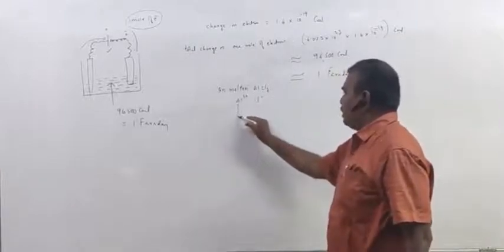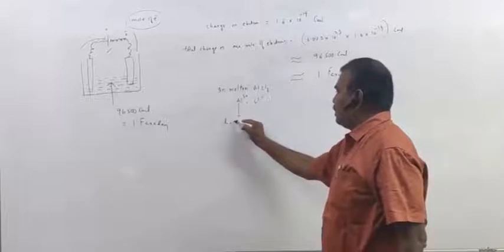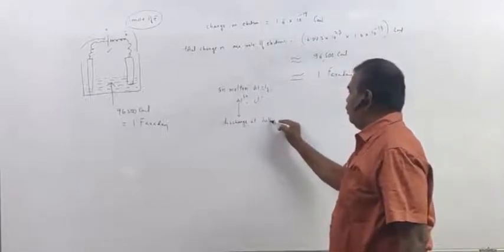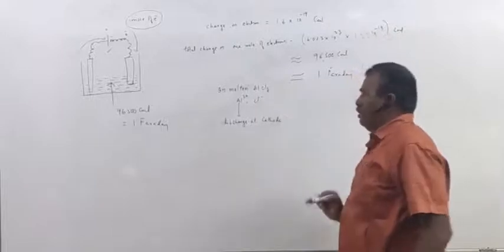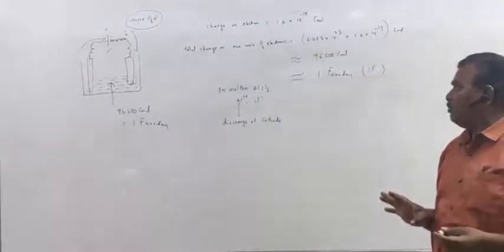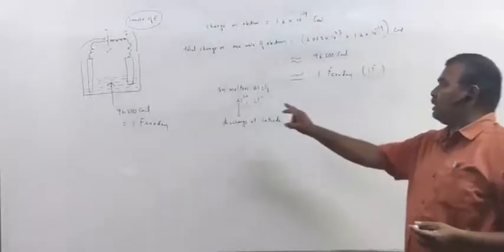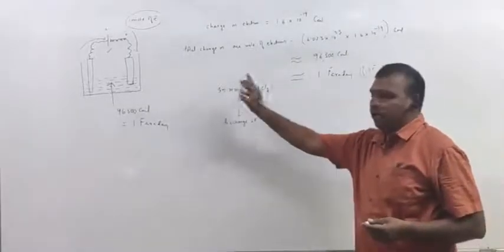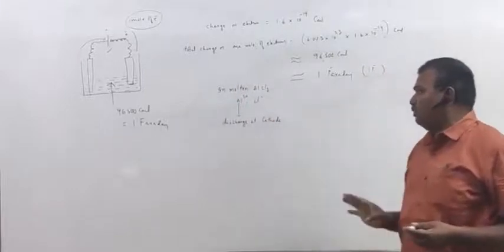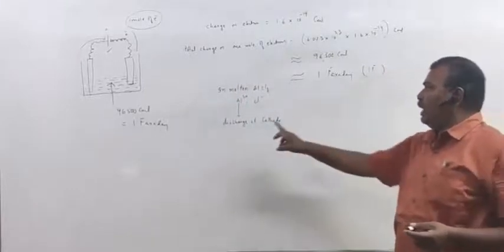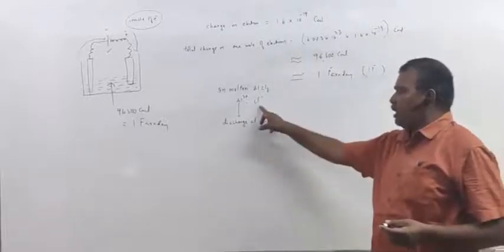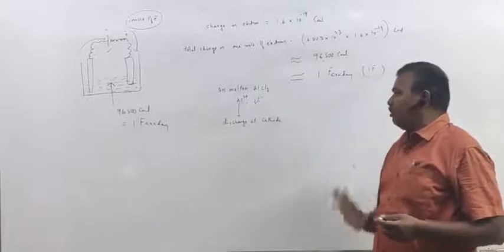Al3+ ions discharge at cathode. Cl minus ions will discharge at anode. If electric current is passed through molten AlCl3, Al3+ ions will discharge at cathode. Cl minus ions will discharge at anode.